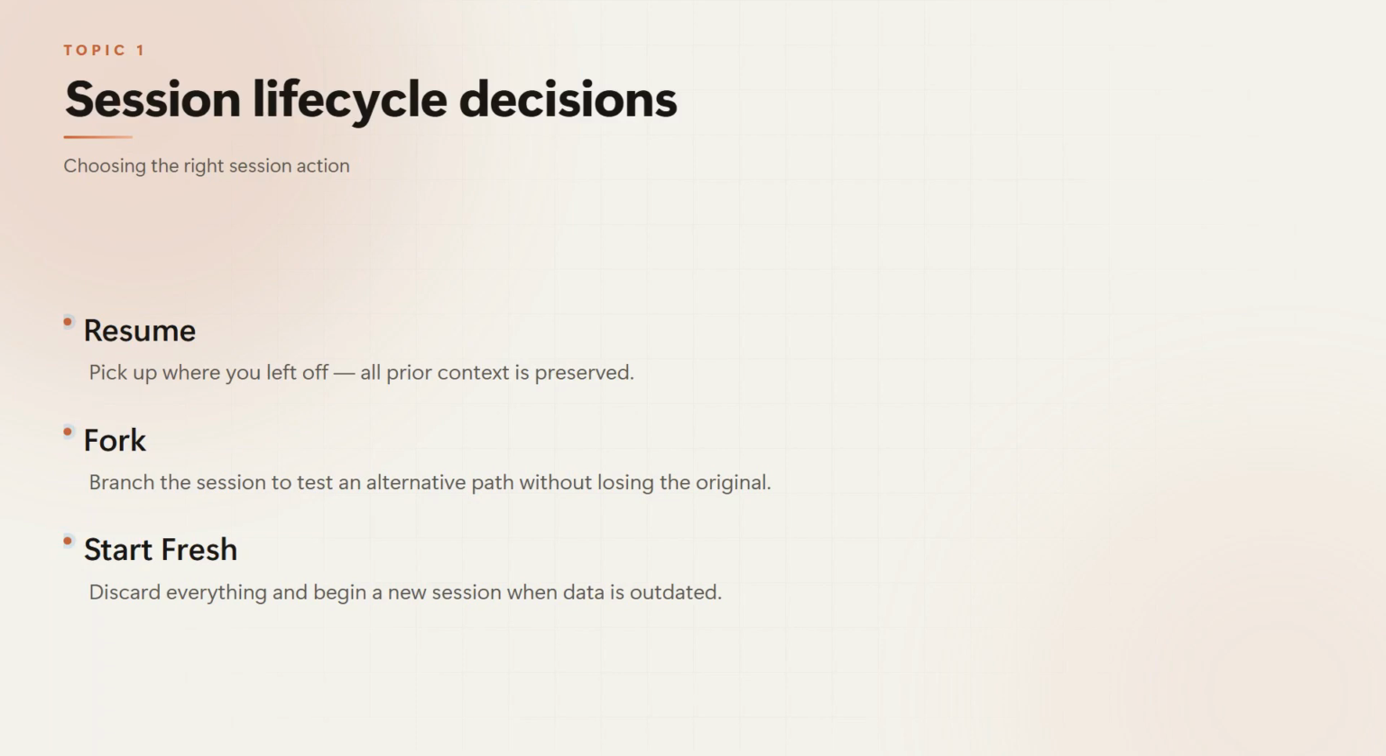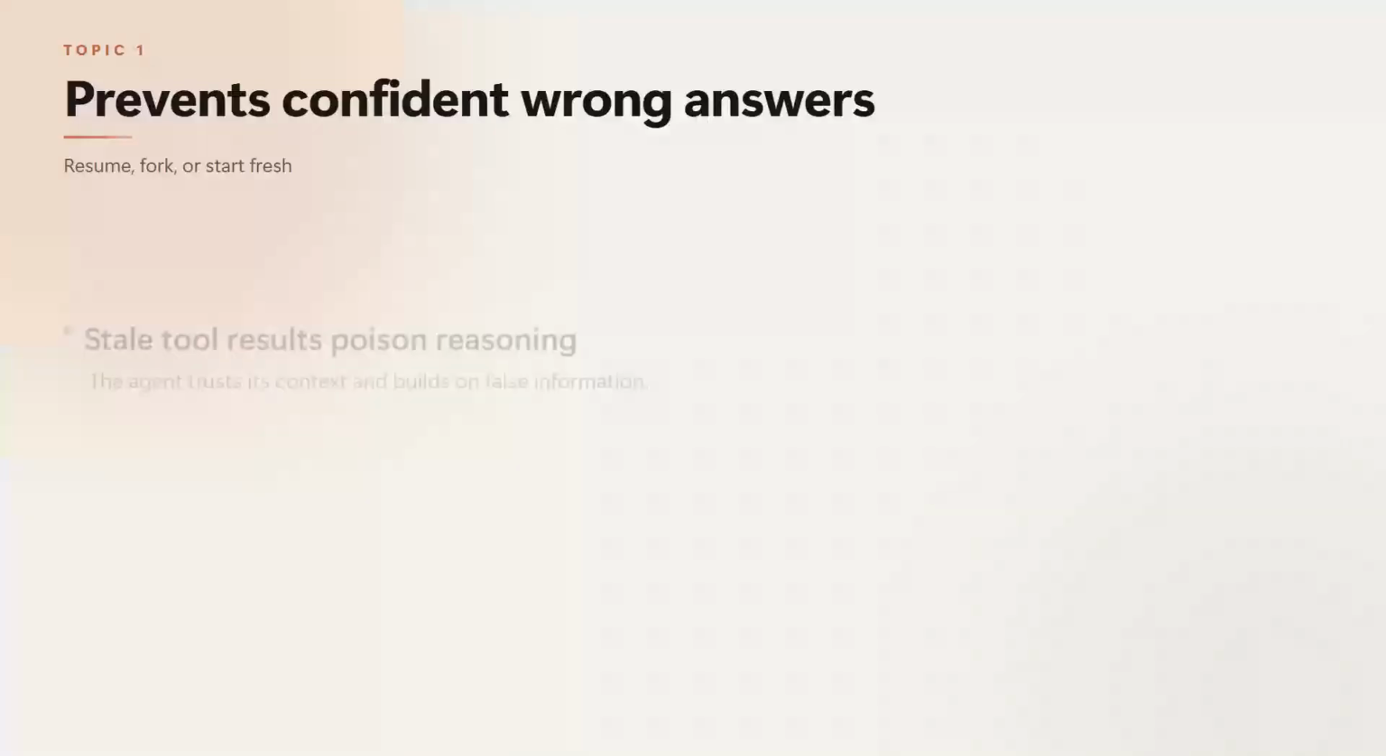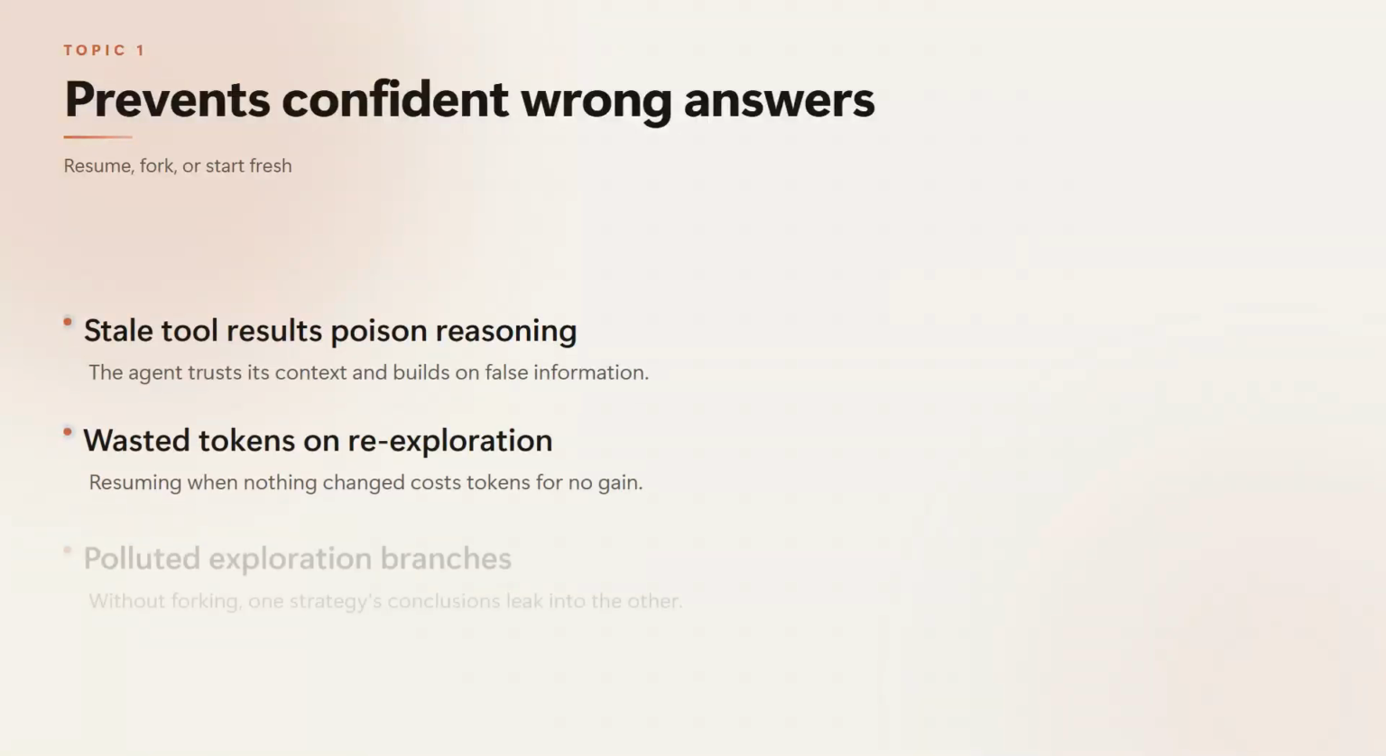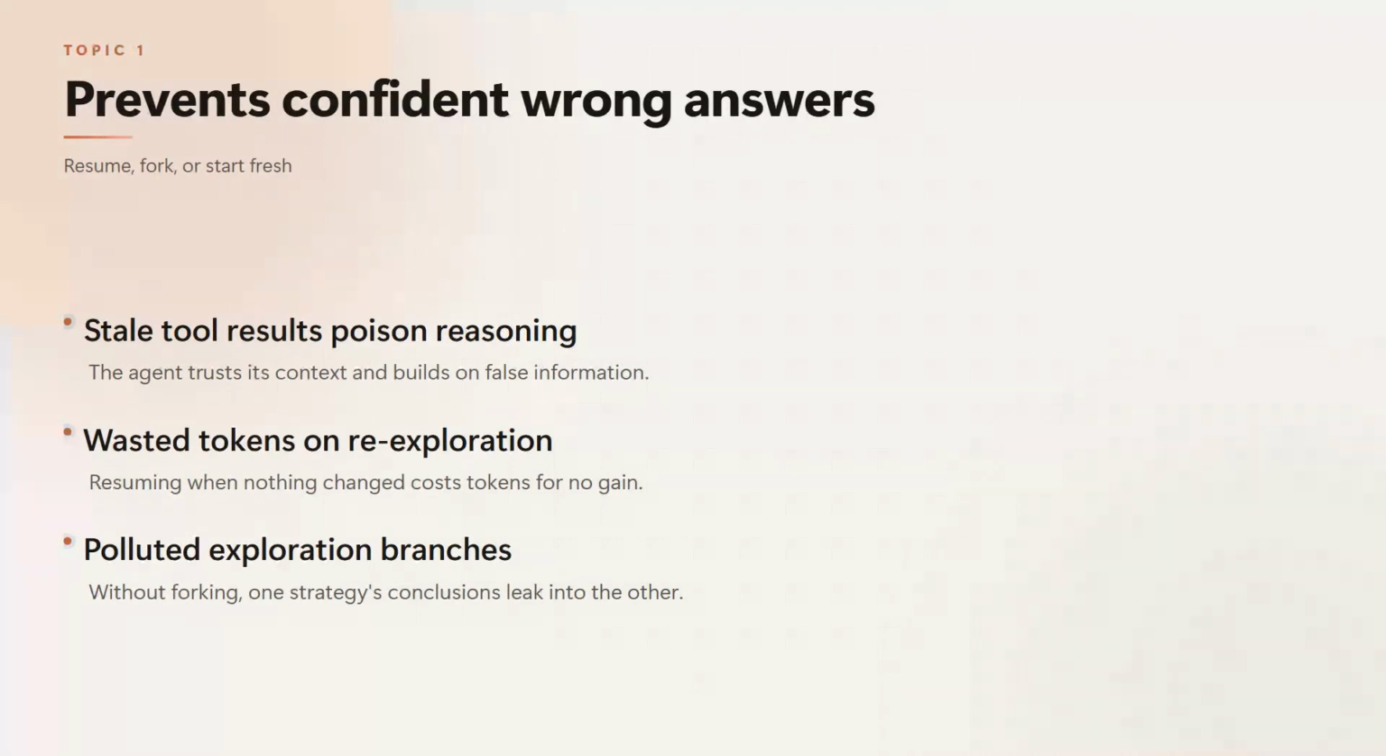The distinction people get wrong is treating this as a cost decision: always resume because it is cheaper, or always start fresh because it is safer. It is not about cost, it is about staleness. Without this technique, you get confident wrong answers. When tool results are stale, files moved, APIs changed, the agent trusts its context and builds reasoning on false information. That leads to incorrect conclusions that are hard to detect because they sound plausible. The cost is wasted engineering time chasing ghosts, or worse, deploying based on bad analysis.